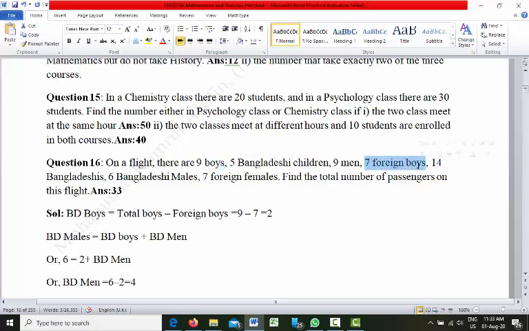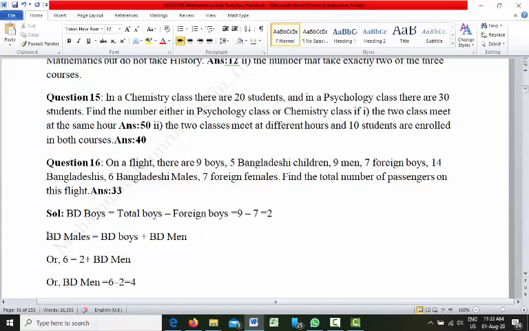So if you have 7 foreign boys, the remaining 2 are Bangladeshi boys. So Bangladeshi boys is equal to total boys minus foreign boys, 9 minus 7, so the remaining 2 are Bangladeshi boys.